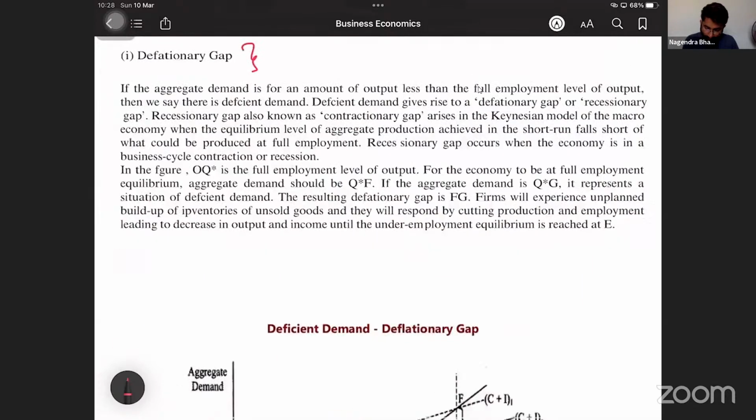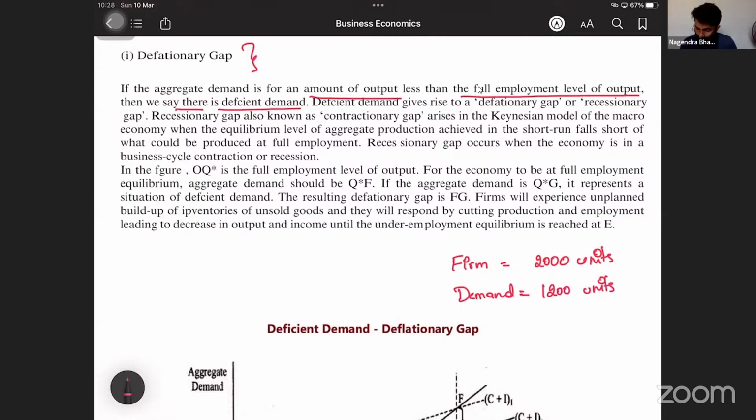Here, if the aggregate demand for an amount of output is less than the full employment level of output, then we say there is a deficient demand. So there is no demand. For example, a firm has a capacity to produce 2000 units. But the demand by households is just 1200 units.